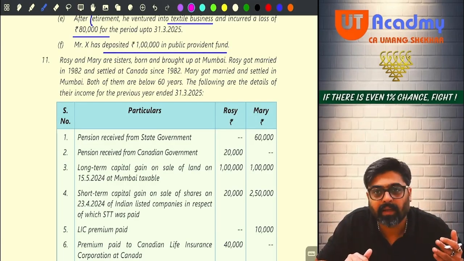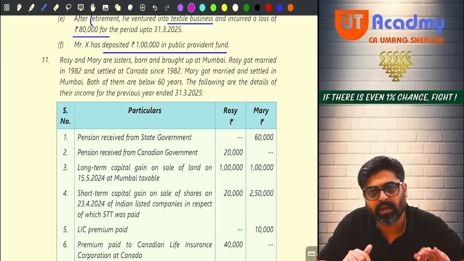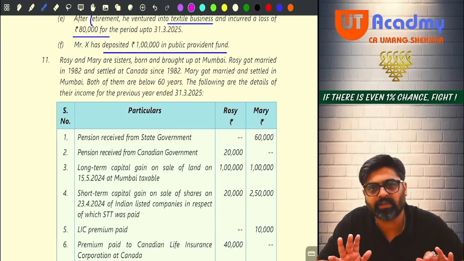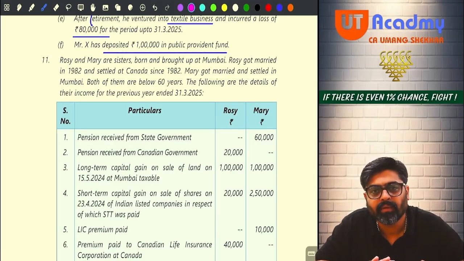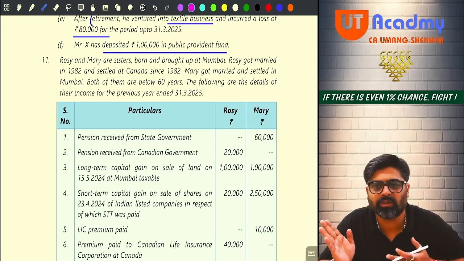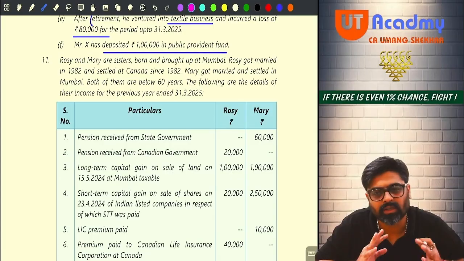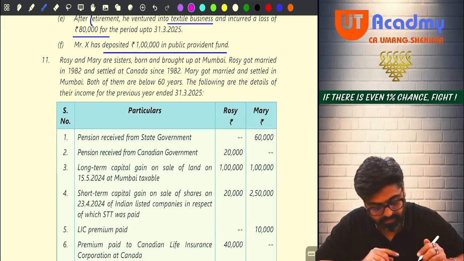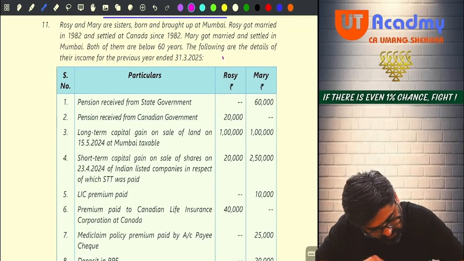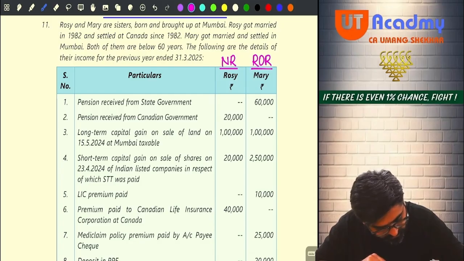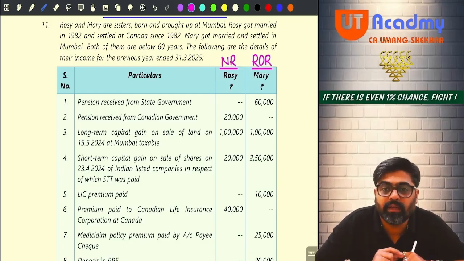Non-resident. Mary, who is already settled in India, in Mumbai, after her marriage, if nothing is mentioned that she has left India, meaning for the full year she is in India only. And in the past also she was in India for the full year. So her status will be ROR. Okay. So what is the status of Rosie? Her status will be non-resident. And what is the status of Mary? ROR.